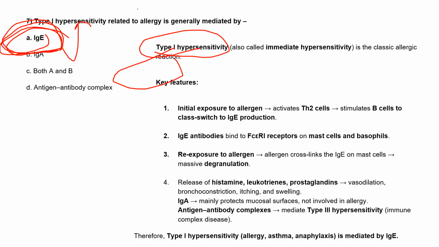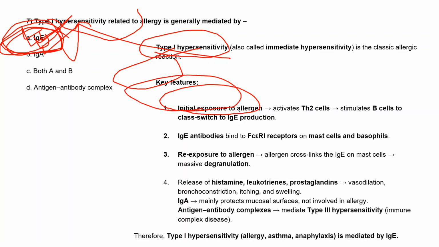And we know that for allergy, which antibody is famous? Only this IgE antibody, because these are the antibodies mostly present on basophils and mast cells. Whenever there is an exposure to allergen, it will activate T helper 2 cells.